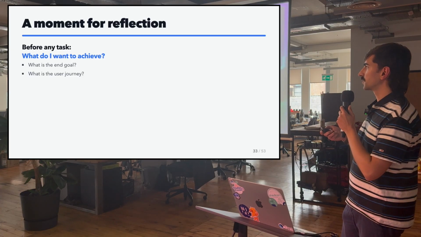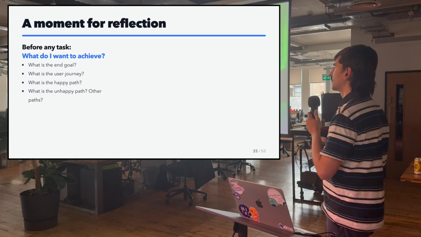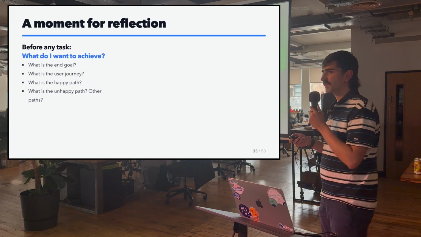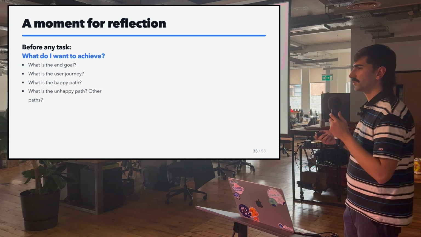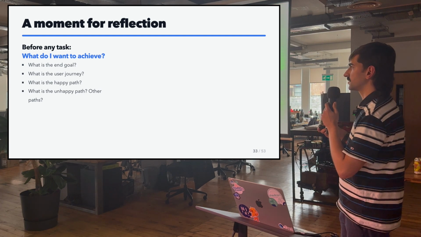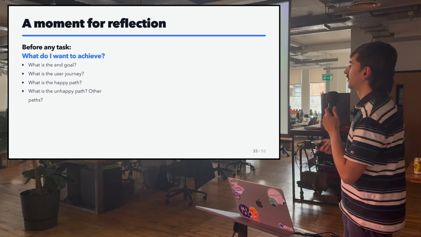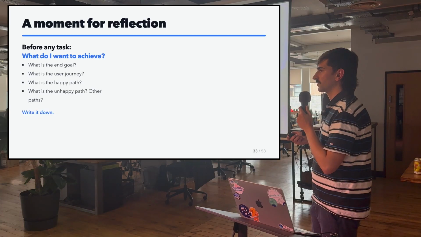You need to think, what's the journey that you're trying to build? What is the happy path? What is the unhappy path? And especially if you're building mobile apps, you need to think about other paths, such as accessibility requirements, or what happens if the user is using a keyboard, or what happens if this is in a different screen type. And all of this needs to be documented and written down before you start the task ahead.